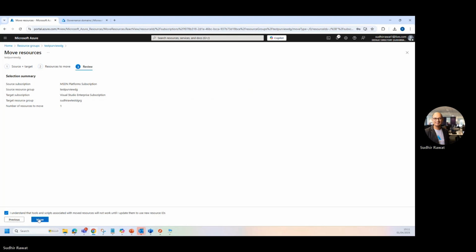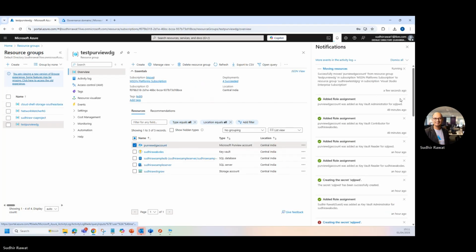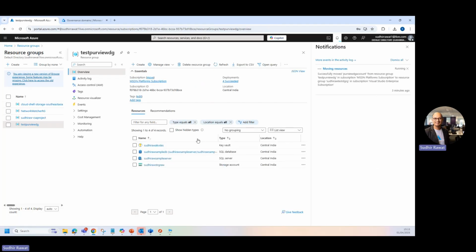So let's click on move, and we're probably going to wait till it gets succeeded. The resource has been moved. I'm just waiting for the completion message here, and then we'll move to the target subscription in the resource group to validate that.